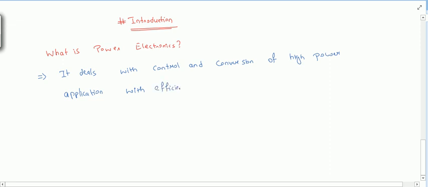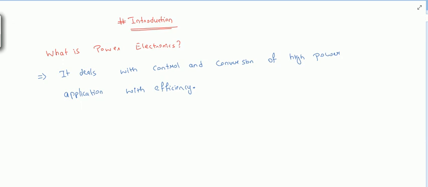This is power electronics. Okay, so what is this control and conversion? If you see, there are different types of loads we have, and we require a different supply for all of them, right? But we are getting one supply only. In our homes, we get 230 volt AC, 50 hertz, right?